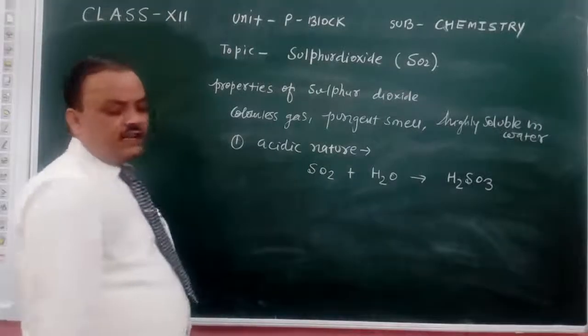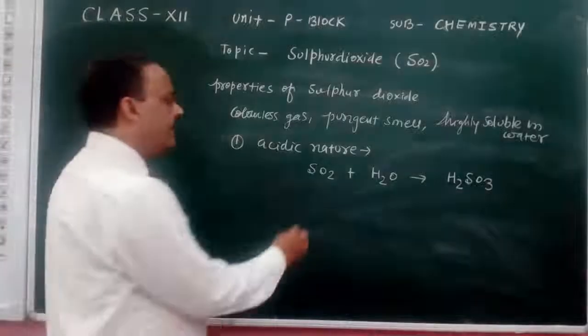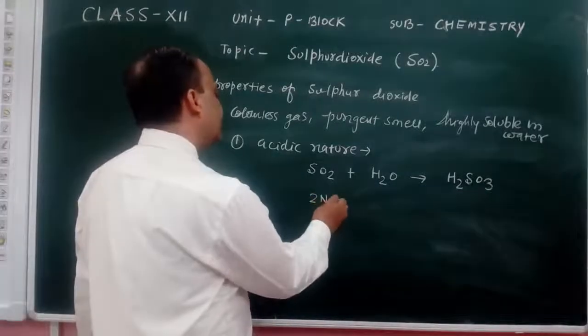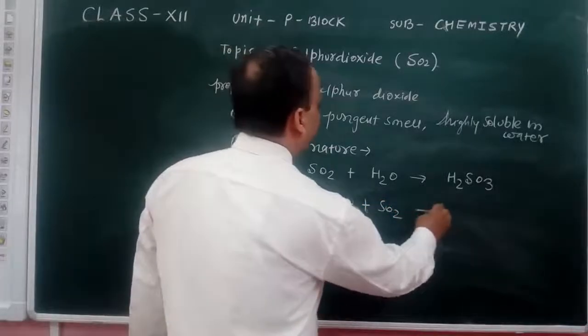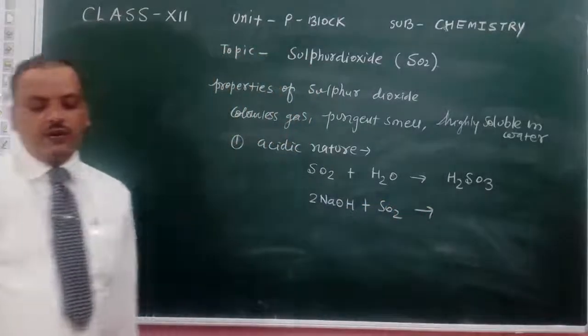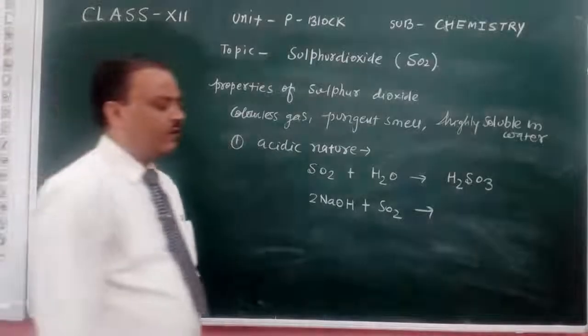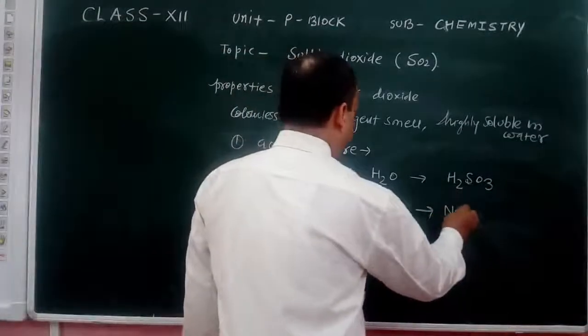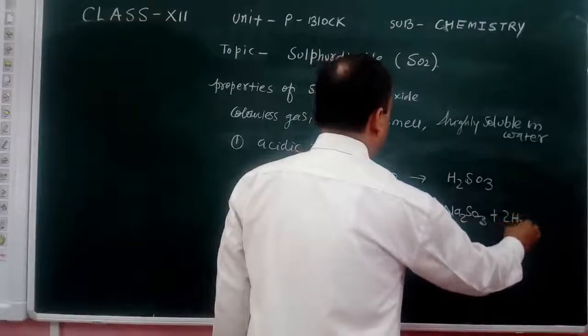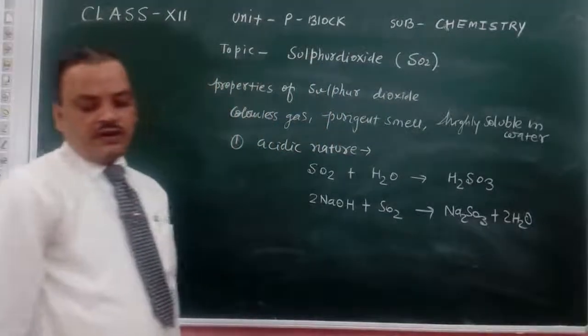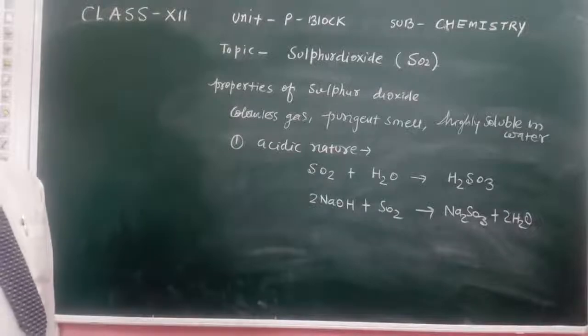In another method, when we react sulfur dioxide with NaOH, then we get Na2SO3 plus H2O. So sodium sulfite will form.